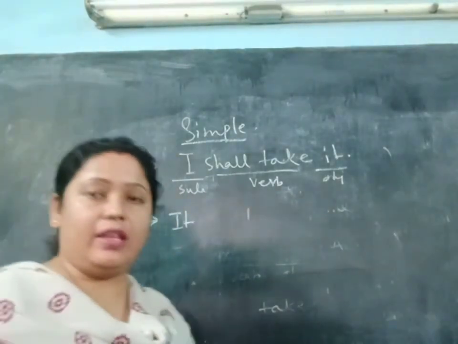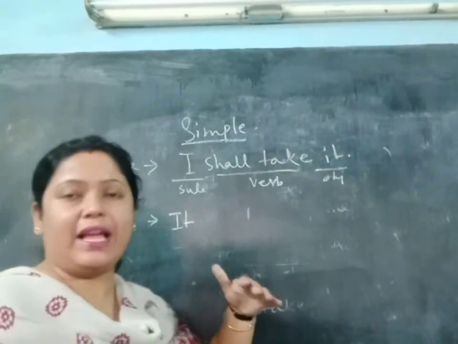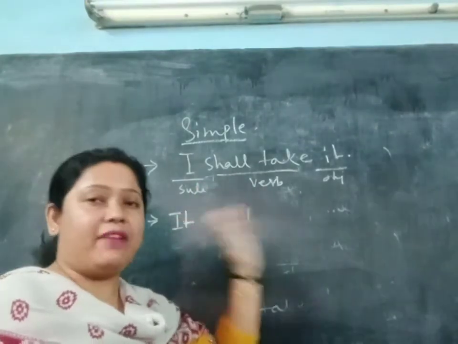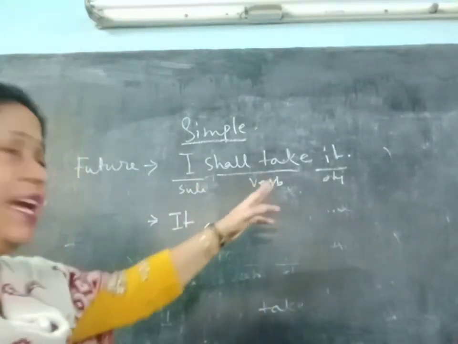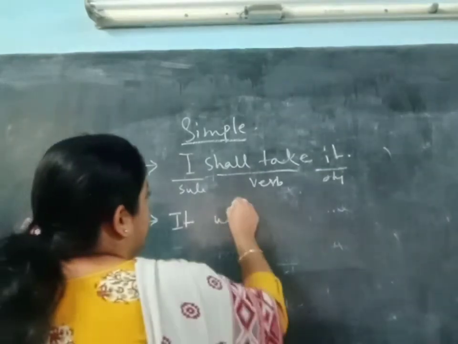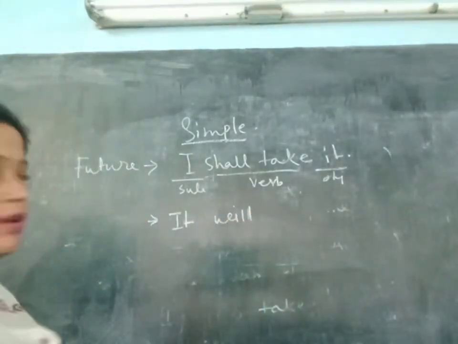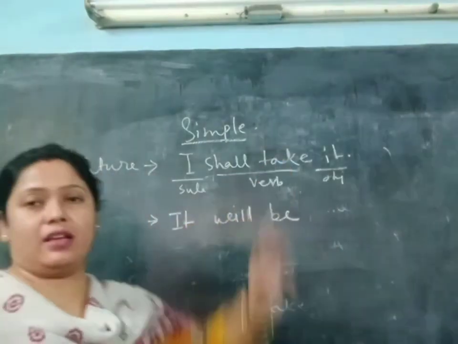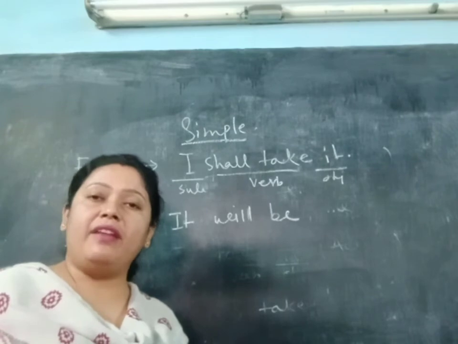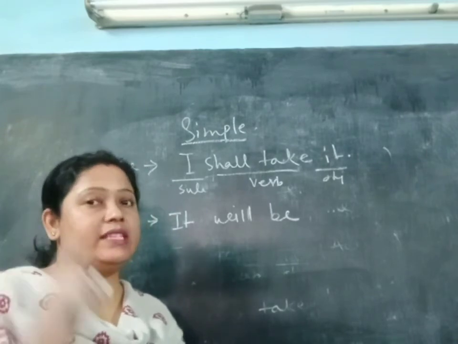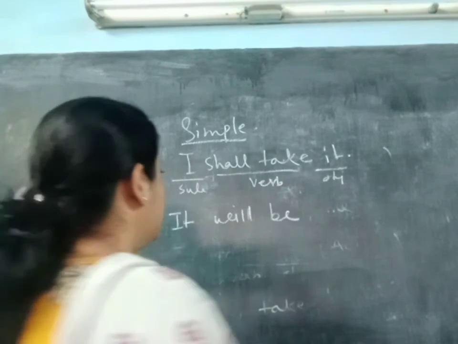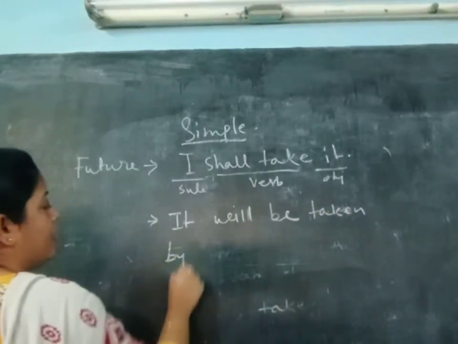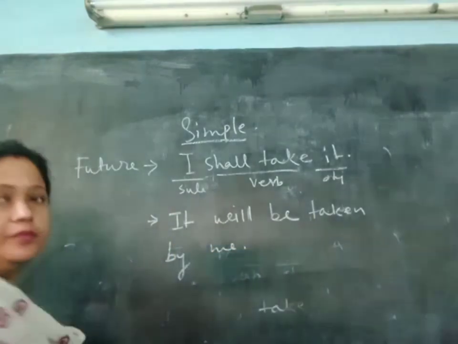So in case, you know that after I and we we write shall, and apart from that we must write will. So for tea, it should be will. It will. Then be. It will be. Then what is that? Take. Take is the main form of the verb, and the third form is take, took, taken. So it will be taken by. I will become me. Clear?